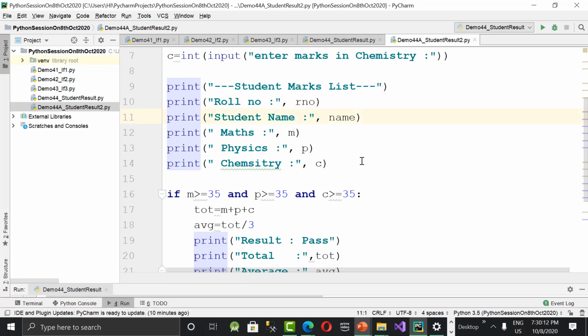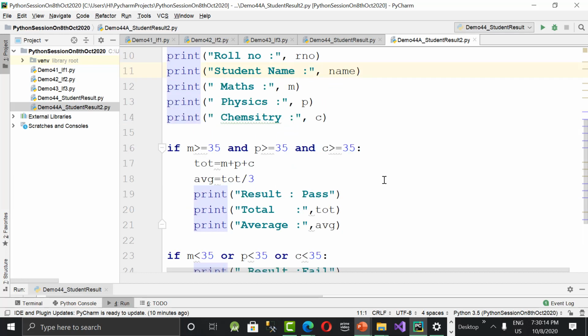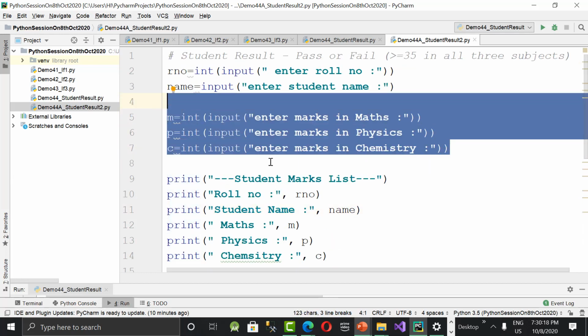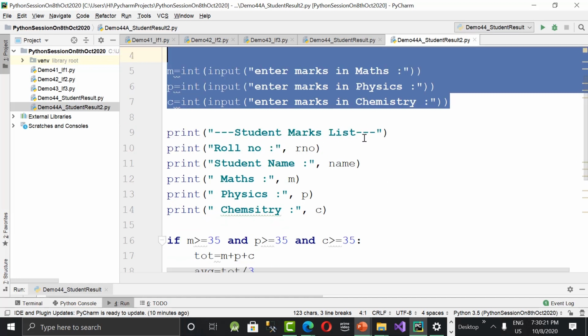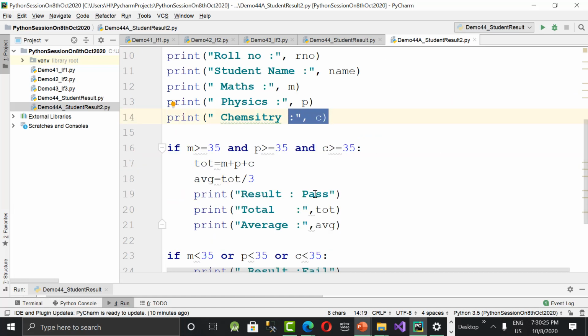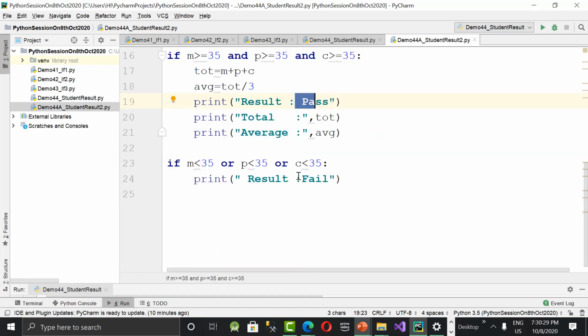So first, I'm accepting marks in three subjects. After that, immediately I'm printing the student mark list: roll number, name, marks in three subjects. Then if the student passes, I want to say pass followed by total and average. Fail means I'll just say fail. I don't want to print total and average. Got it? Let's run it and check it out.